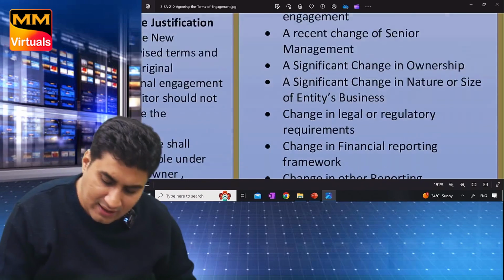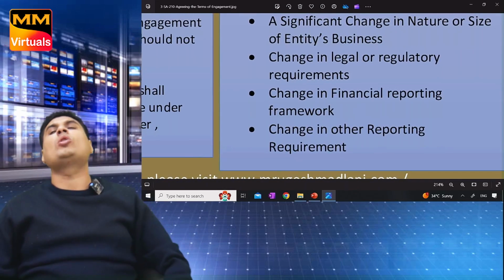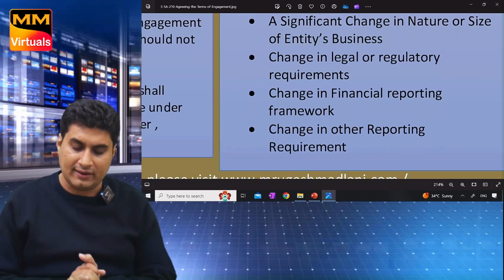Okay. Last 3. Changes in legal or regulatory requirement, changes in financial reporting framework, changes in other reporting requirement. Learn nicely.